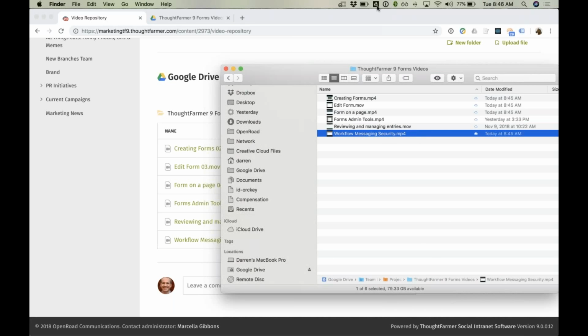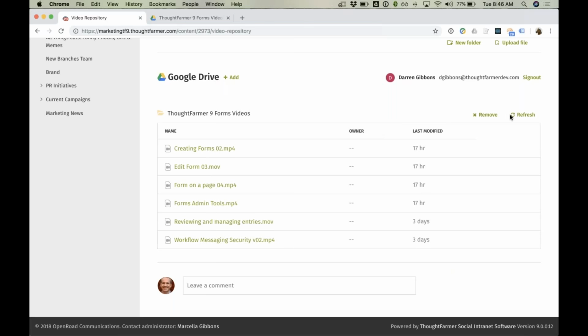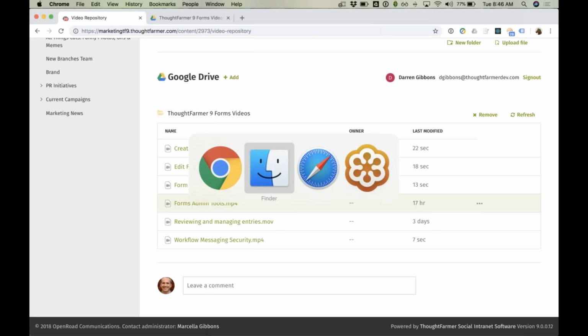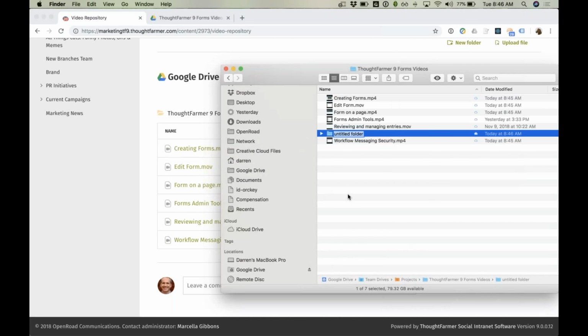You'll notice that as I make those changes, you'll see the icon up here as it goes through and syncs up all those changes with Google Drive. When I come back over here and refresh, you'll see all those changes have automatically been reflected. So it's a great way to work with files. I can create other folders in here.